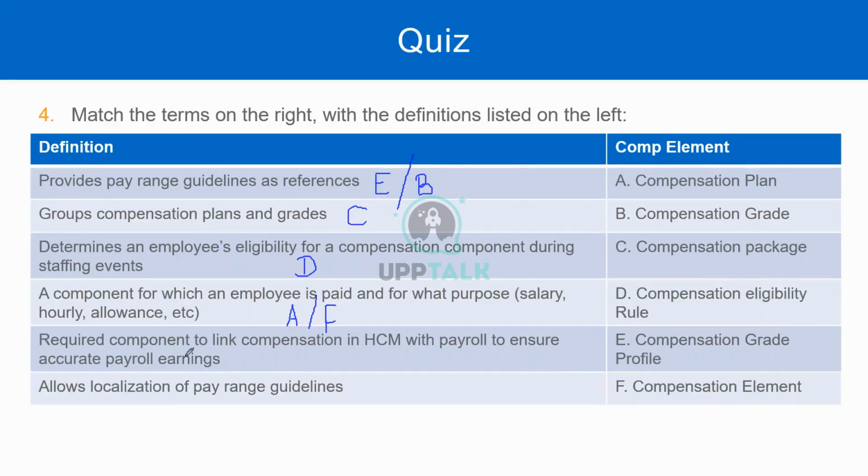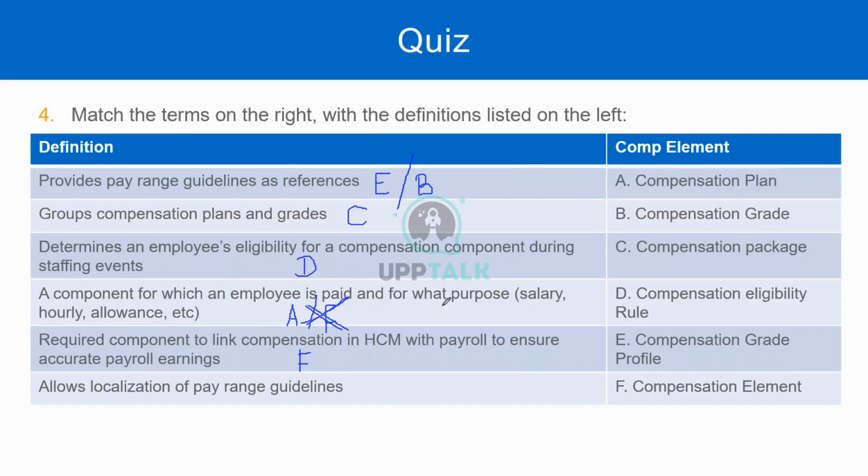Okay, now next one. A required component to link compensation in withdrawal, to ensure that you read payroll earnings. That's it. This is the element. Right. This is the element. So the previous question is A. Yeah, so I will cross it out. The previous question is actually the salary or the compensation plan. Right.